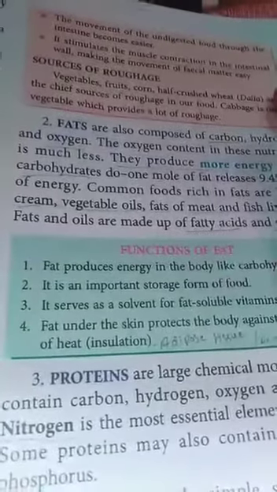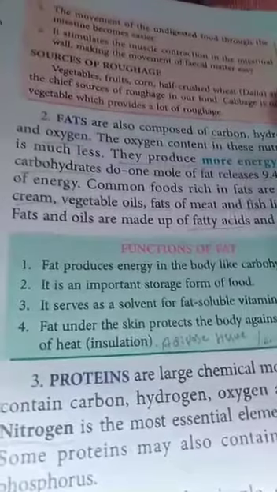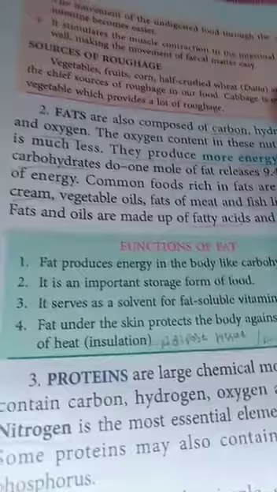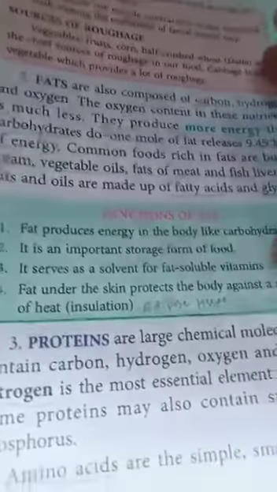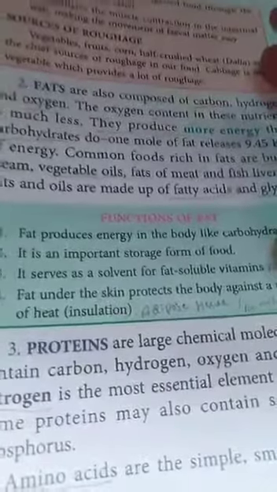After the digestion of fat, it is absorbed into the blood in the form of fatty acid and glycerol. What are the main functions of fat in our body? Fat produces energy in the body like carbohydrate. It is an important storage form of food.